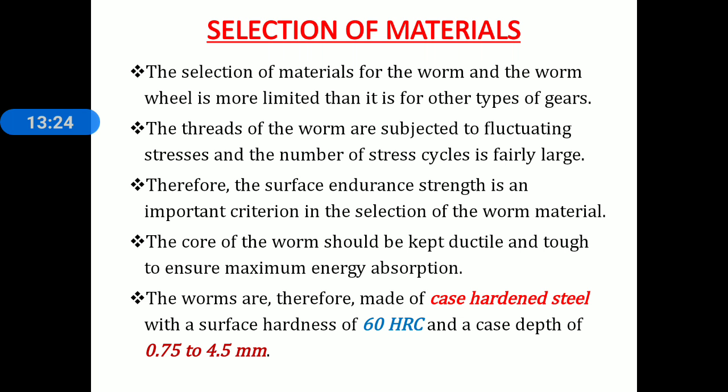The core of the worm should be kept ductile and tough to ensure maximum energy absorption. Therefore, the worms are made of case hardened steel with a surface hardness of 60 HRC and a case depth of 0.75 to 4.5 millimeter. Here the material for the worm is case hardened steel with a hardness of 60 HRC and case depth of 0.75 to 4.5 millimeter.